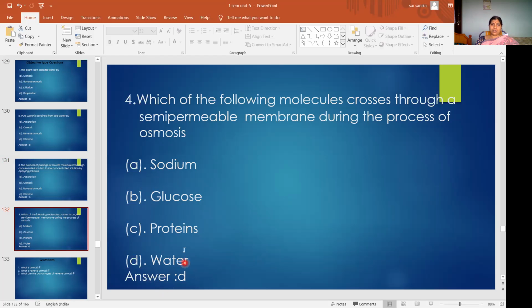Water. Water molecules, the solvent molecules we studied there, will pass through the semi-permeable membrane during osmosis. So the answer is E. This is the type of objective questions you can expect from this topic.